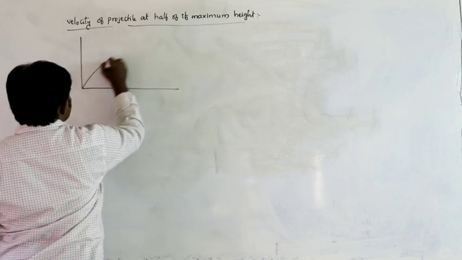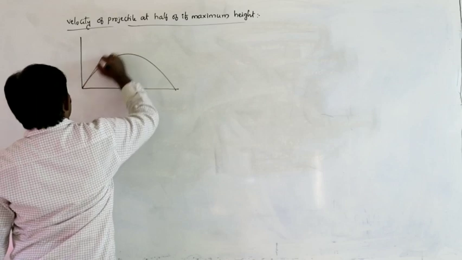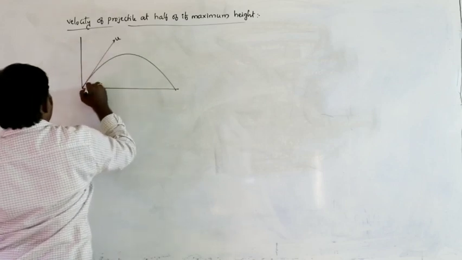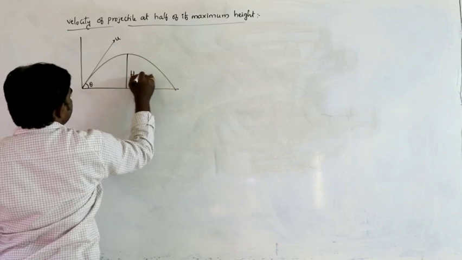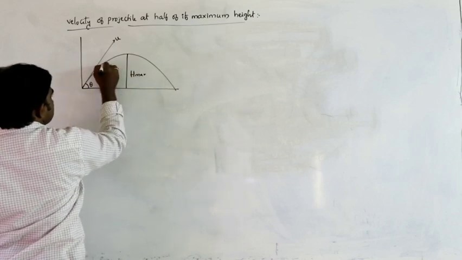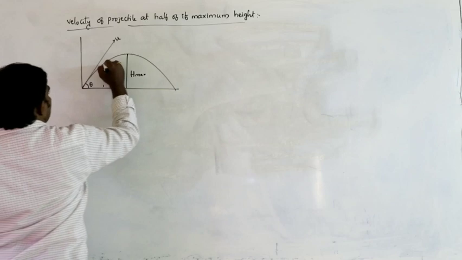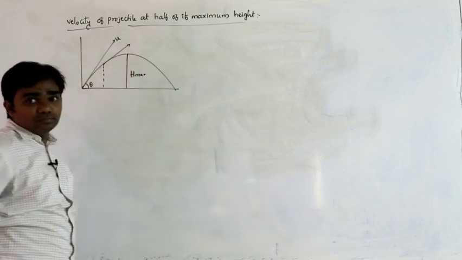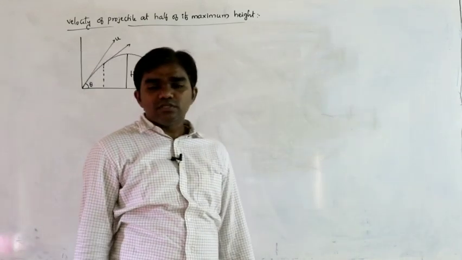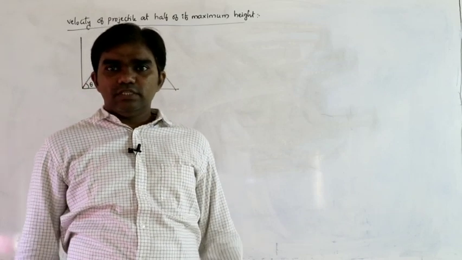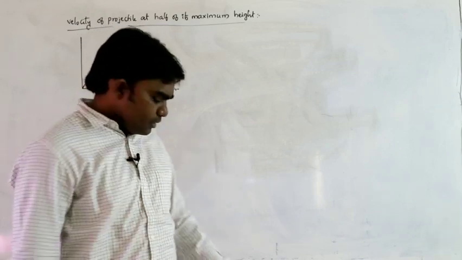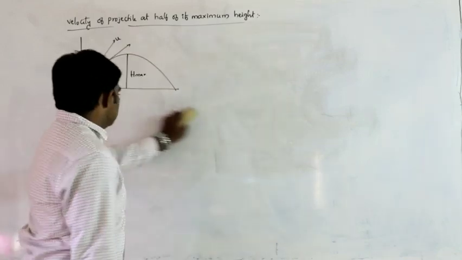this is the body projected like this. This is the velocity u at an angle theta. So this is the maximum height. At half of the maximum height, let us say at this position, what is the velocity at this position? How can we calculate that? That is important. See here.